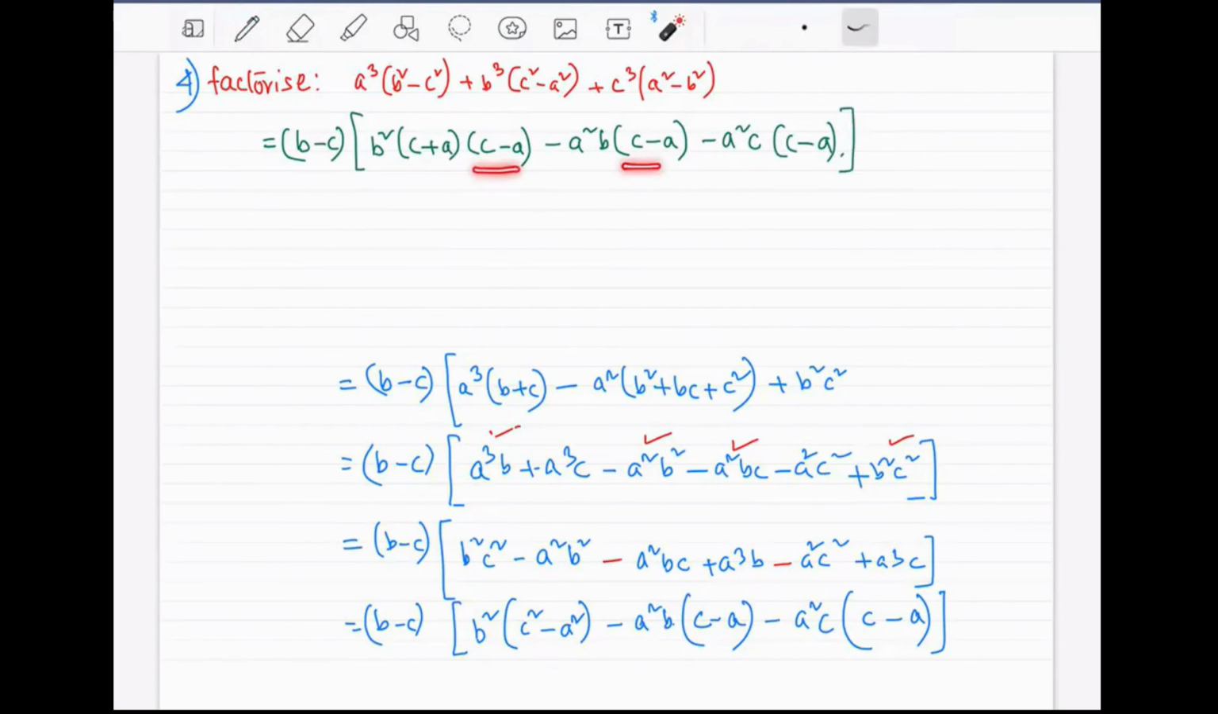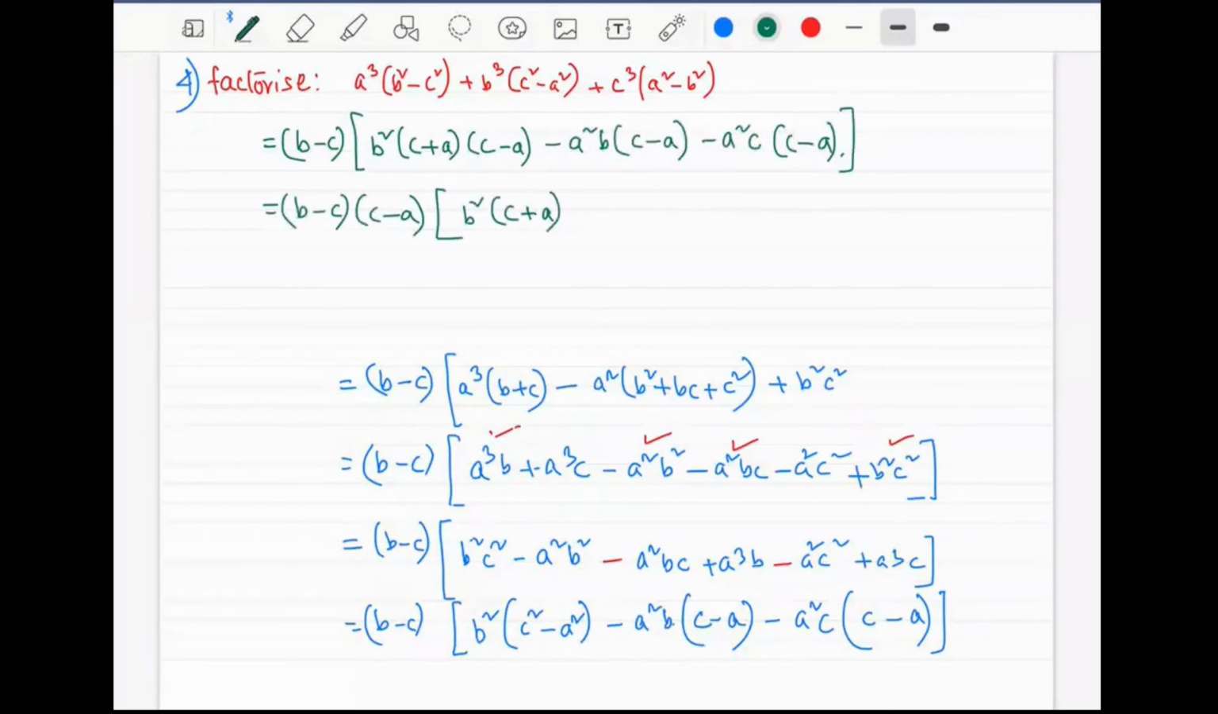Now c minus a is in all of them. So take out common factor outside the bracket and you have to keep the remaining part obviously. So b minus c minus a comes outside. B square whole bracket c plus a is remaining. A square b is remaining. A square c is remaining. From this term, if c minus a is taken out, this part is remaining, right? This is taken out, a square b is remaining. This is taken out, a square c is remaining. So nothing difficult in there.